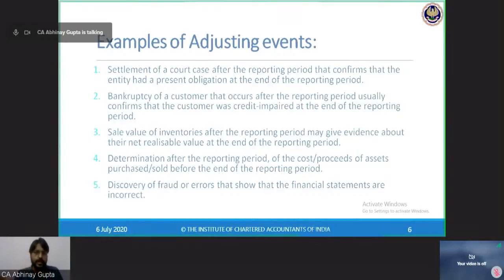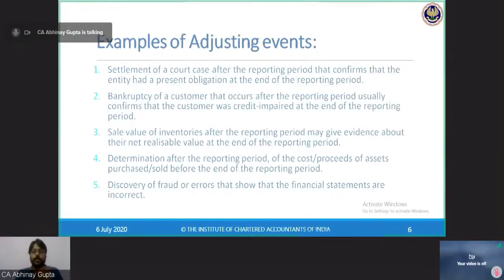So this is just a fact, that the determination is happening subsequently. The transaction has already taken place within the financial year. If the item were purchased subsequently, then definitely everybody knows that it is not going to be accounted for. Here the item has already been purchased. It's just that the determination of the cost couldn't have been done by the end of the reporting period. So I determined it subsequently and adjusted it.